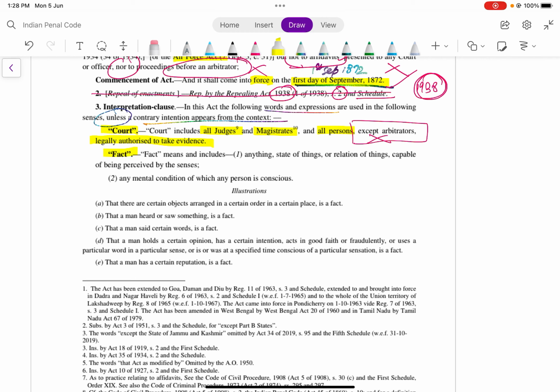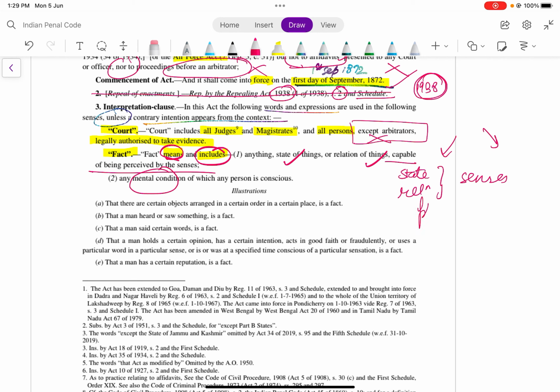What do you mean by fact? Fact means and includes anything, state of things, relation of things. So you need to remember that it is an inclusive definition. It includes state, relation, capable of being perceived by the senses. Any mental condition, this was the physical, and we have psychological, and that is mental condition of which the person is conscious. There are certain objects arranged in certain order.